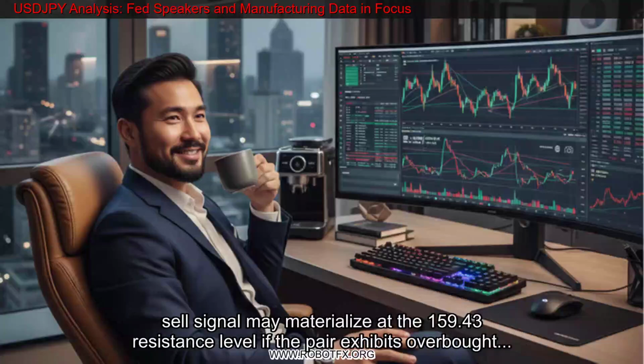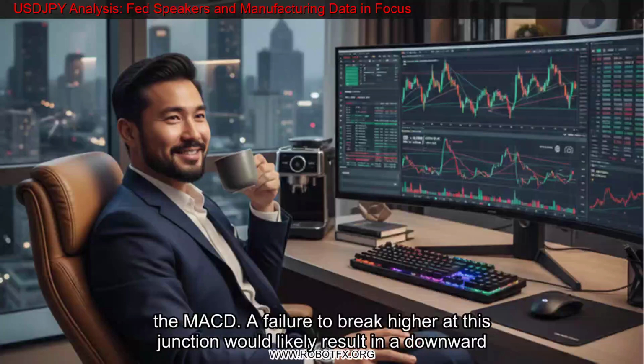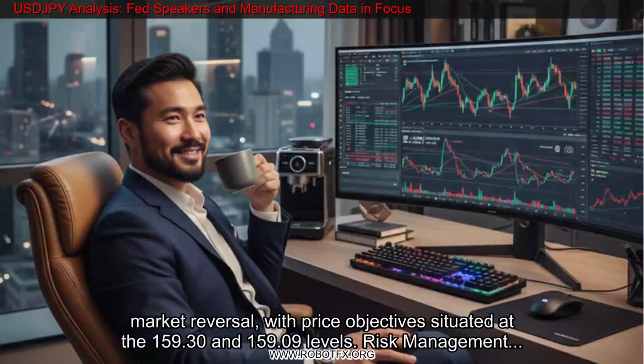159.30. Additionally, a sell signal may materialize at the 159.43 resistance level if the pair exhibits overbought conditions on the MACD. A failure to break higher at this junction would likely result in a downward market reversal, with price objectives situated at the 159.30 and 159.09 levels.